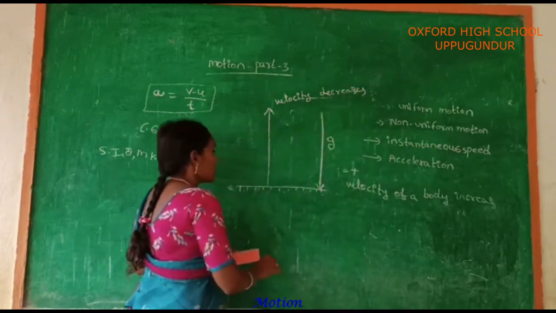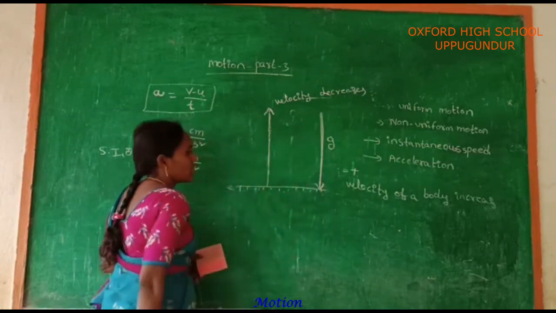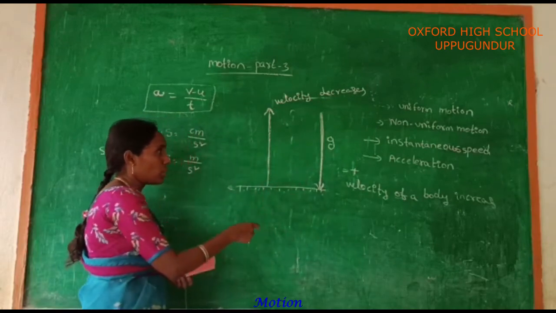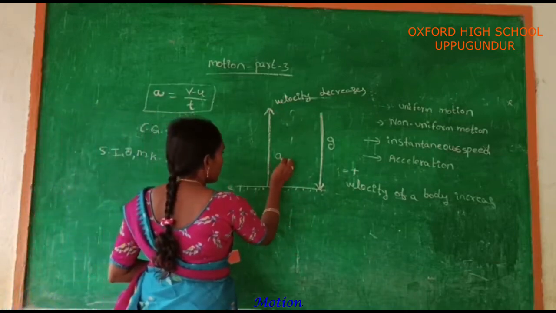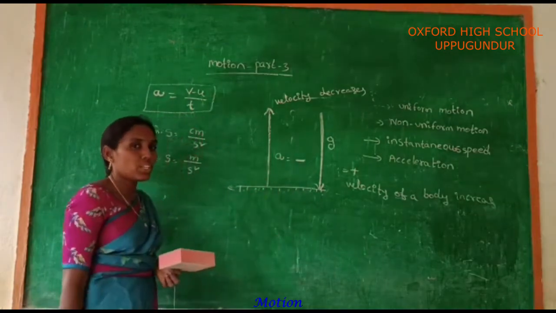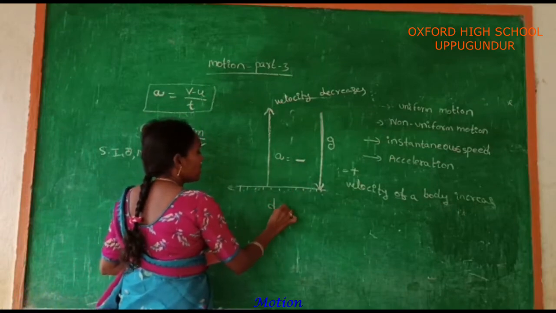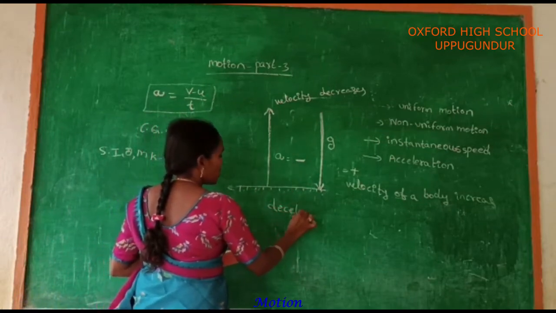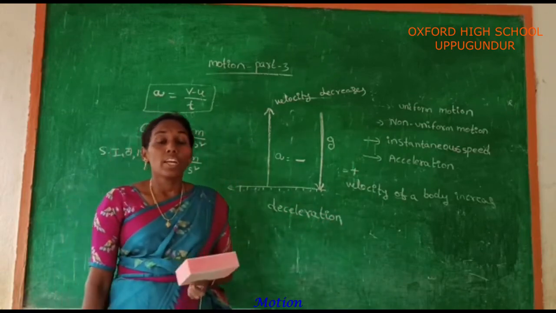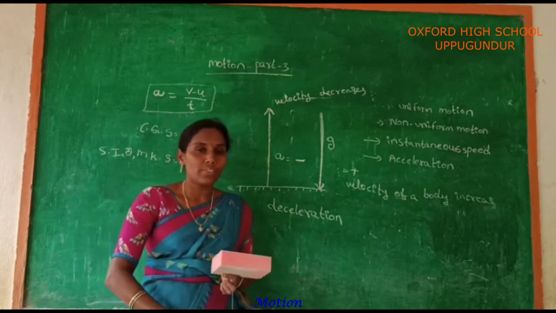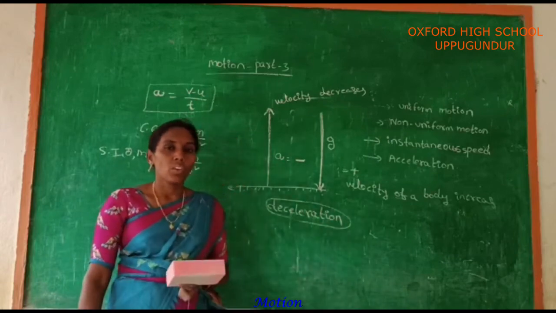The motion of your body is in the upward direction, but the acceleration due to gravity is in the downward direction. These two directions are different, one upward and one downward. In this case, the acceleration should be taken as negative. That's why negative acceleration is called deceleration. Deceleration means negative acceleration. For example, if a person is traveling in a lift, that person gets a negative acceleration, that means deceleration.